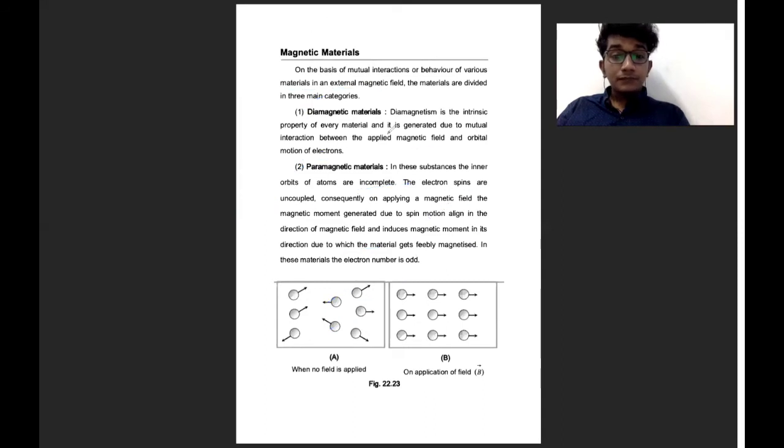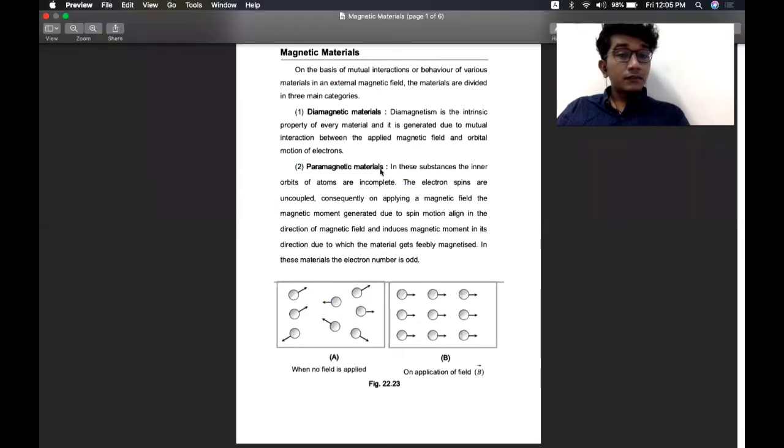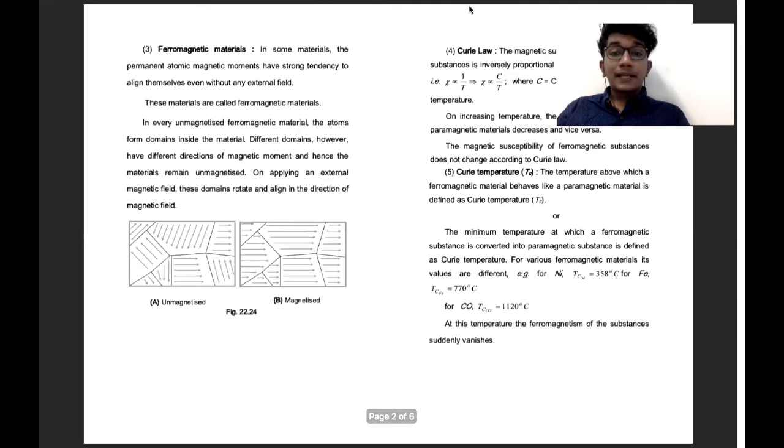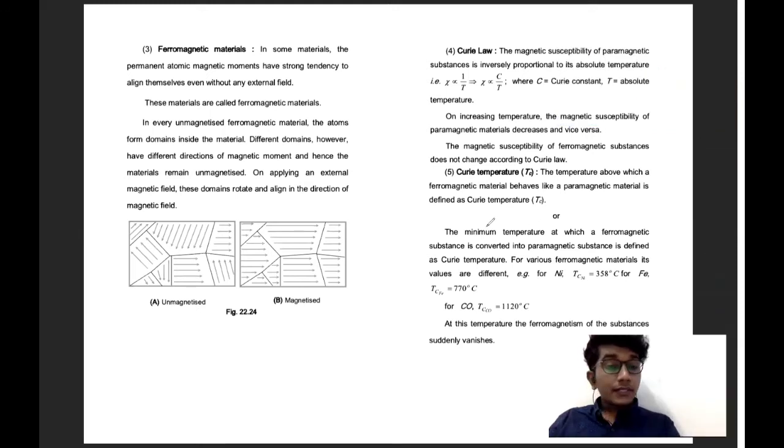And the third one, ferromagnetic material. So what is ferromagnetic material? In some materials, the permanent atomic magnetic moments have a strong tendency to align themselves even without any external magnetic field.